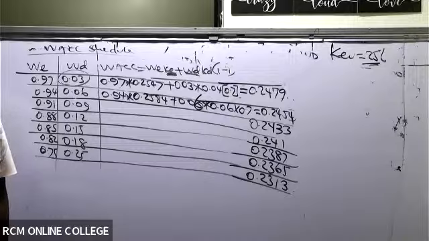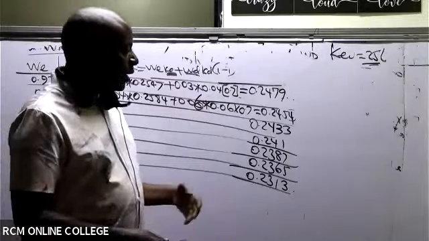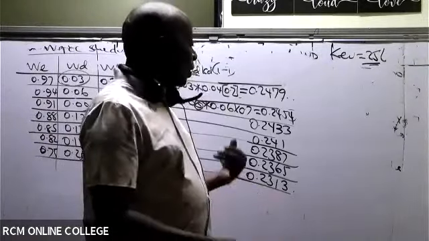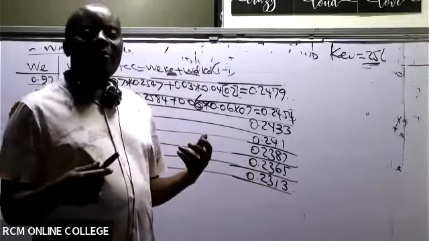There is use of different decimal places, but I'm being told that the last one is 0.2313, like that. So then which one is the best?